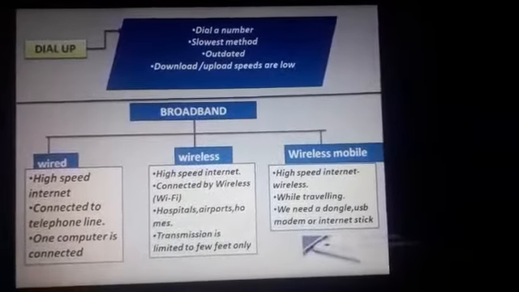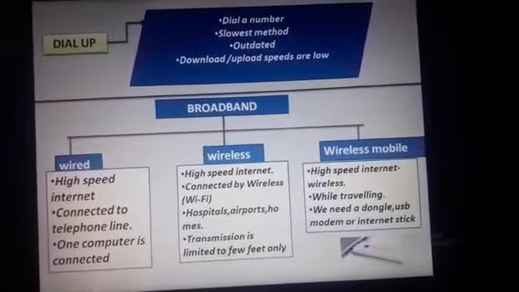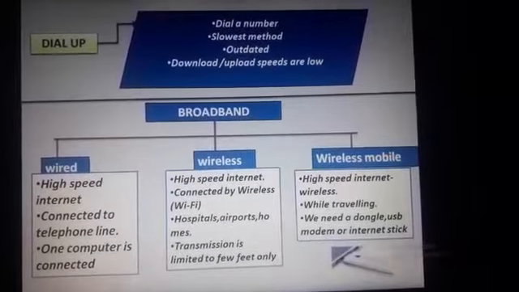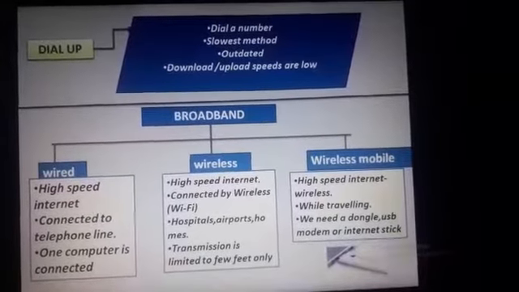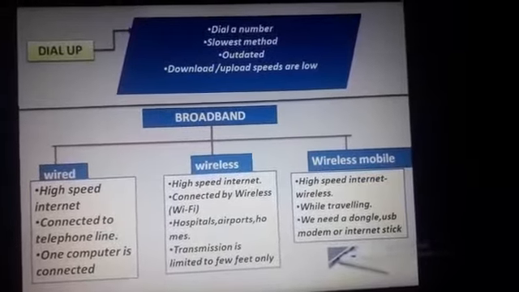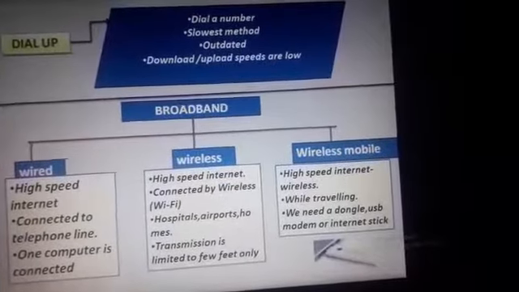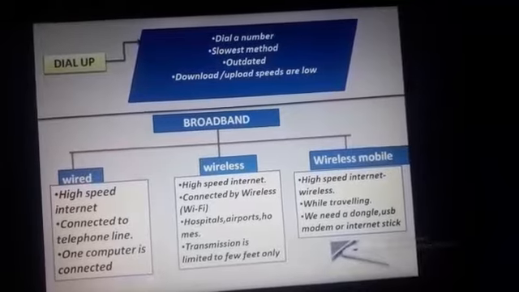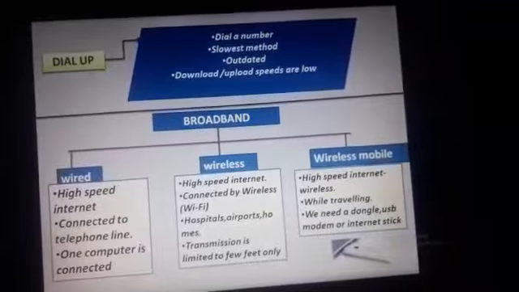For example, if you have an internet connection at home and a Wi-Fi facility, and you go to some far off distance, can you use your Wi-Fi facility? No. This Wi-Fi facility is transmitted only up to a short distance. And this wireless broadband requires a wireless modem, a telephone line or a satellite, and an ISP.